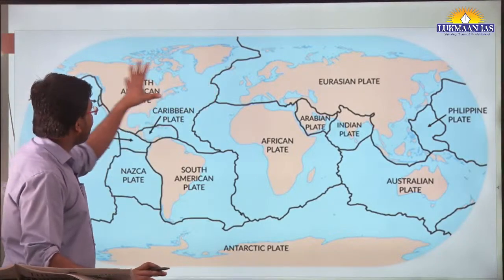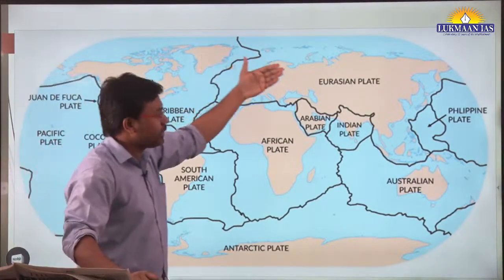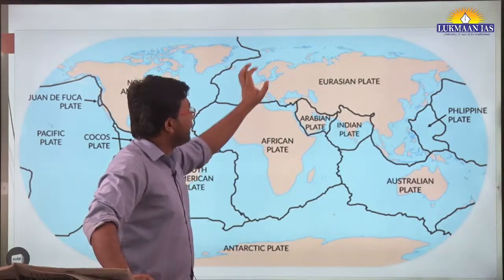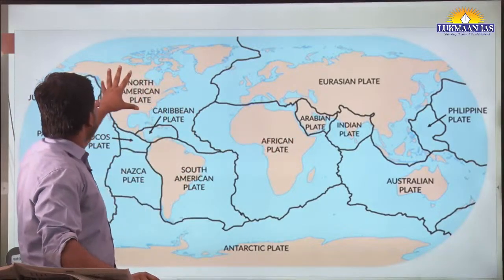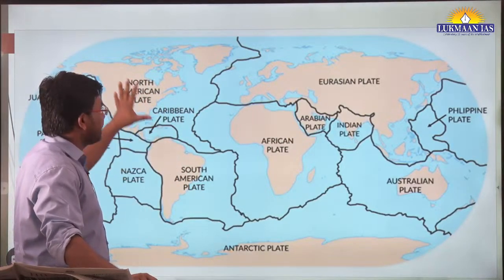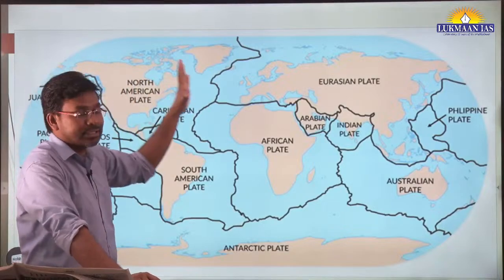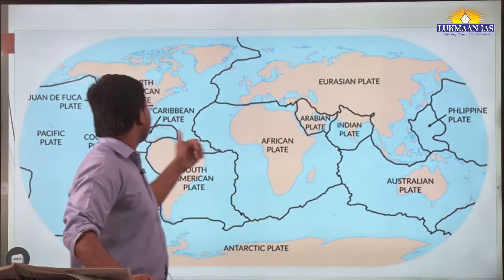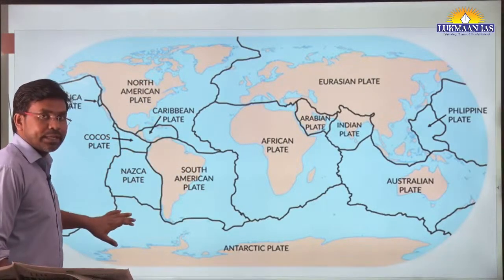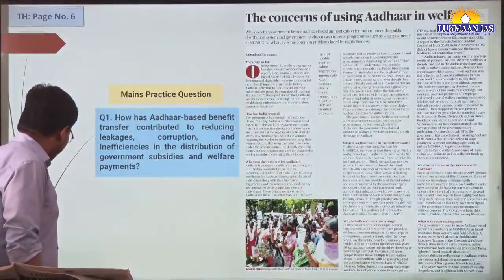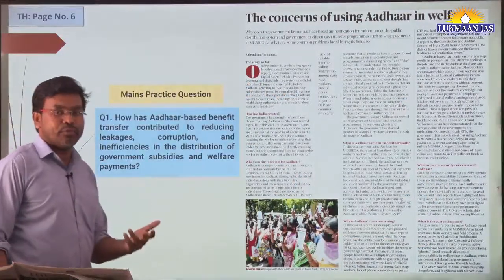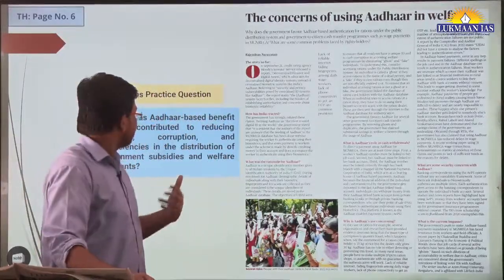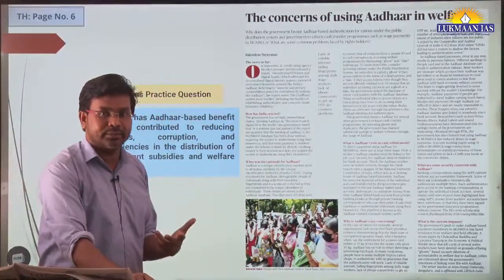There are some major tectonic plates and some minor plates. The major plates are the African plate, Eurasian plate, Australian plate, North American plate, South American plate, and the Pacific plate. The minor plates are the Nazca plate, Philippine plate, Caribbean plate, and Cocos plate. These are important whenever you are reading geomorphology, where you start understanding the geographical features of the earth.